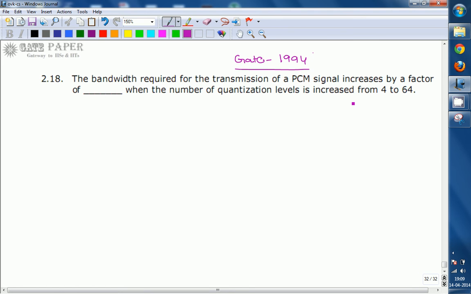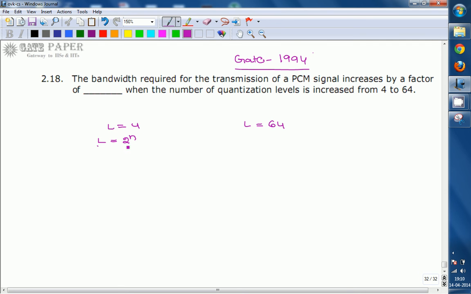Okay, here the number of quantization levels are given, that is nothing but L. Here the L value is given as initially 4. Now the L value increases to 64. Now we'll find out the bandwidth corresponding to L value 4 and L value equal to 64, and we'll see the improvement factor. Okay, so here L is nothing but the number of quantization levels. The relation between L and the number of bits is known: L equal to 2 to the power of n, where L is the number of quantization levels, n is the number of bits in PCM.